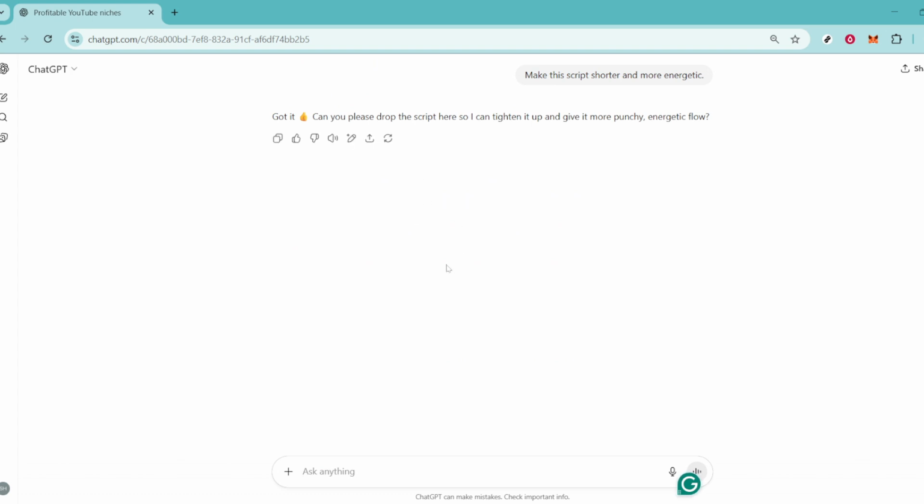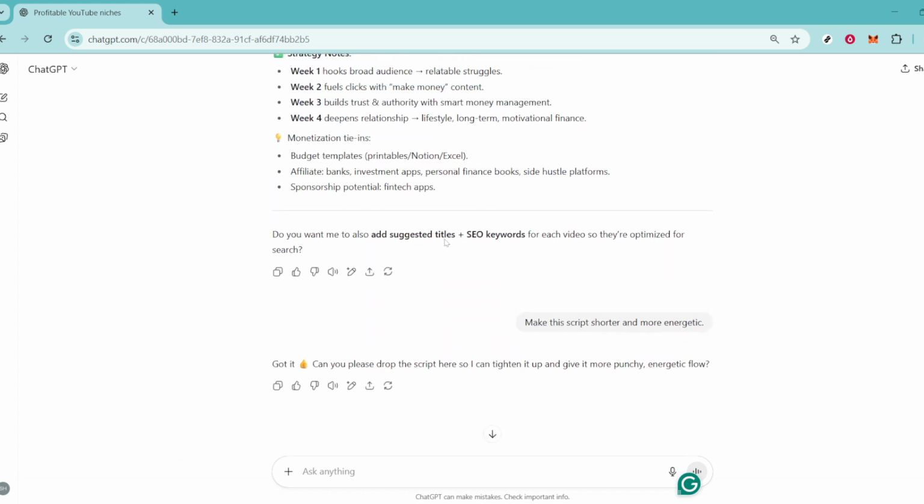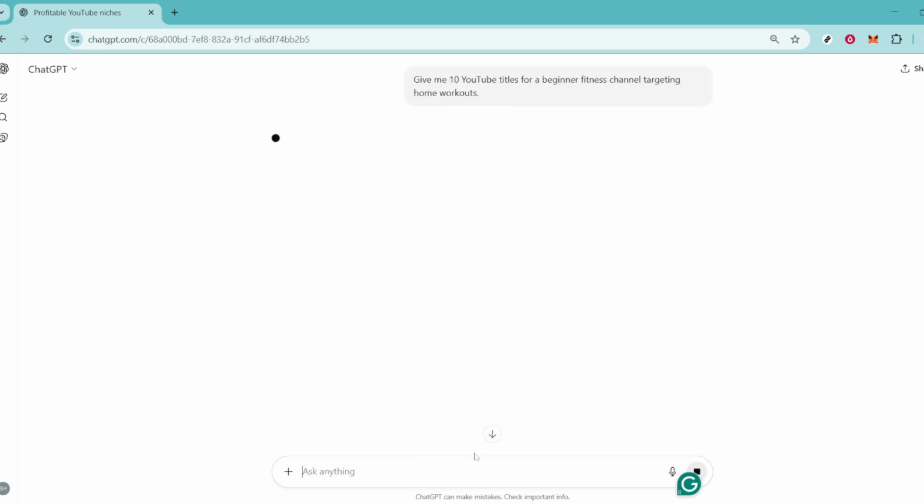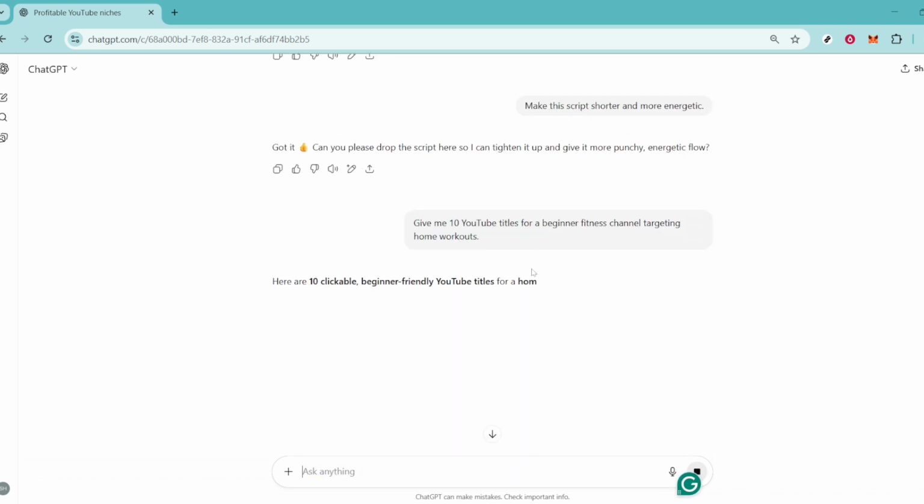Next, let's focus on the technical side: SEO and titles. Even the best content can get overlooked if it's not properly optimized. Utilize ChatGPT's capability to suggest keyword-rich video titles, tags, and descriptions that will help your videos rank higher in search results. For example, if you're working on a beginner fitness channel, you could ask ChatGPT to provide 10 attention-grabbing titles targeting home workouts.